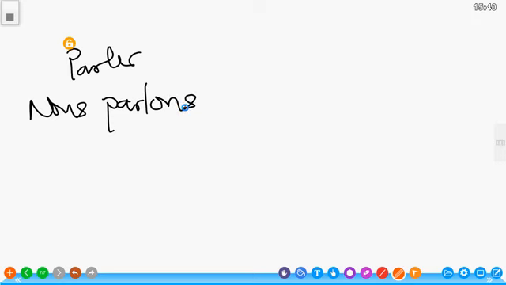So in order to conjugate the imperfect, you look at the nous form of verbs. Then you remove the termination, la terminaison, which is ONS. When you remove the ONS, what we have left is PARL.